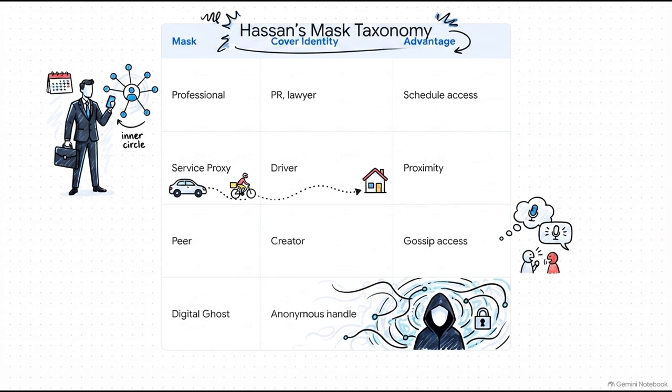For instance, if he puts on the professional mask, maybe he's a PR contact or a lawyer, he suddenly has a totally legitimate reason to know her daily schedule and her inner circle. Or if he uses the service proxy, like a rideshare driver or a courier, he instantly gains physical proximity to her home without drawing any social scrutiny whatsoever.